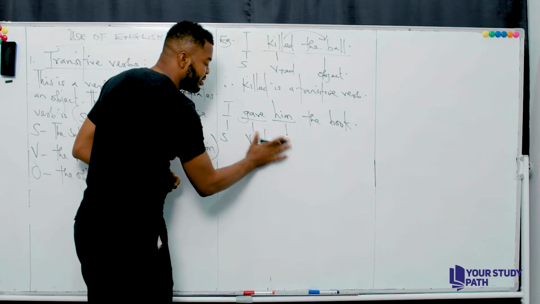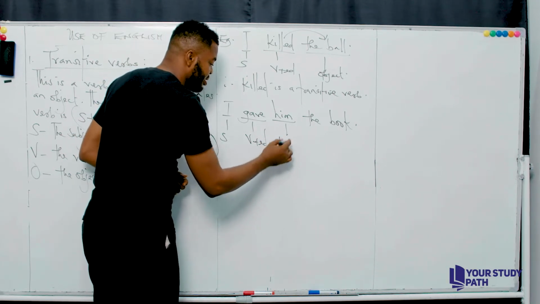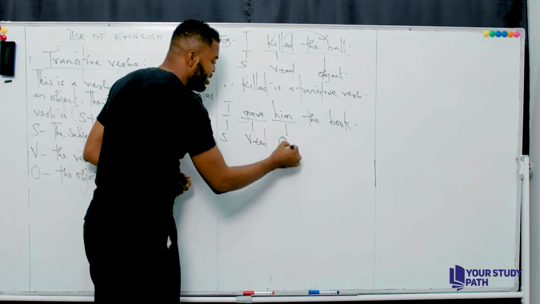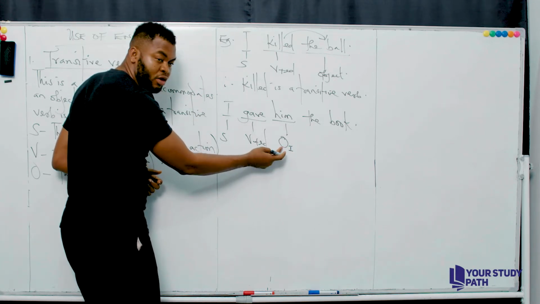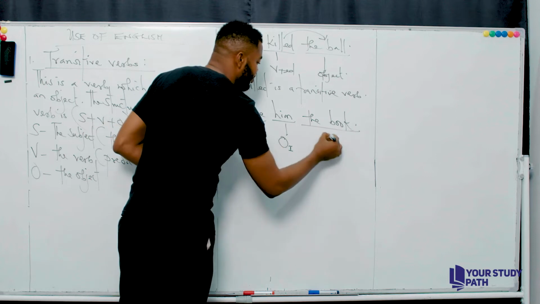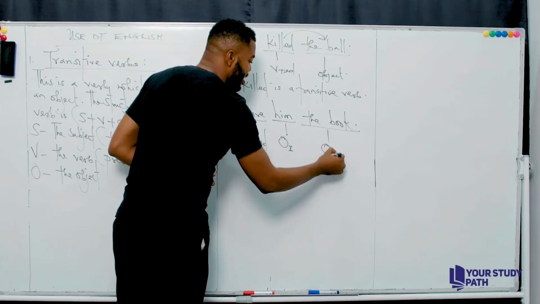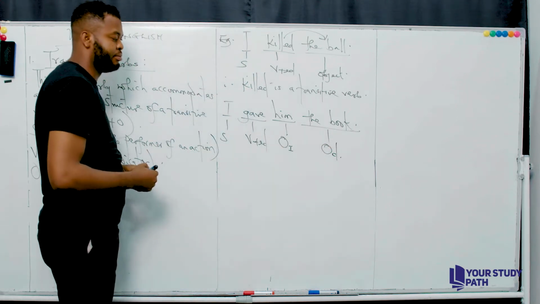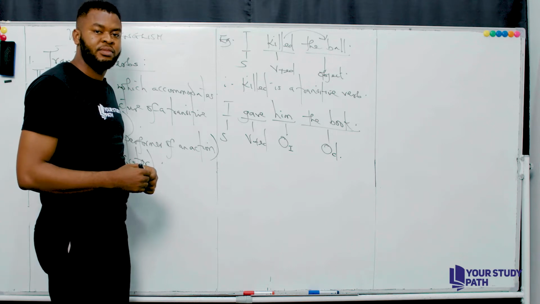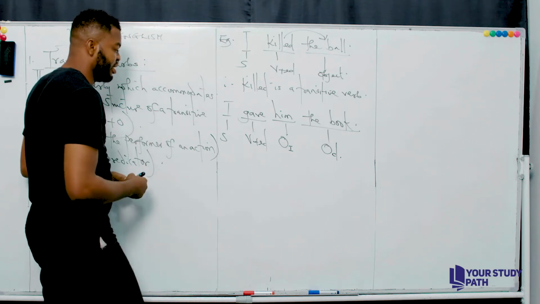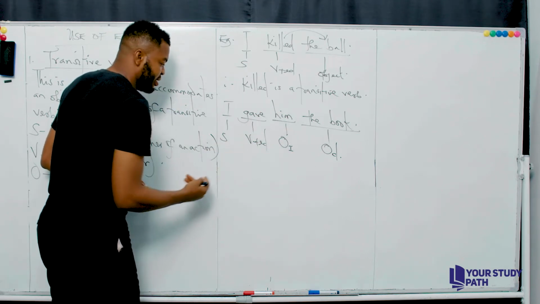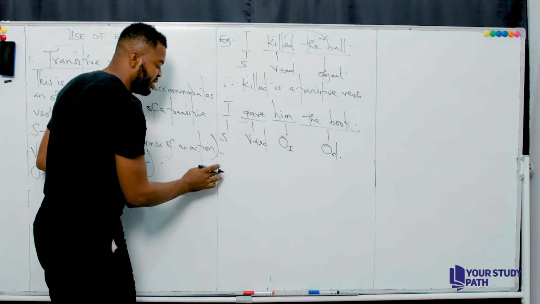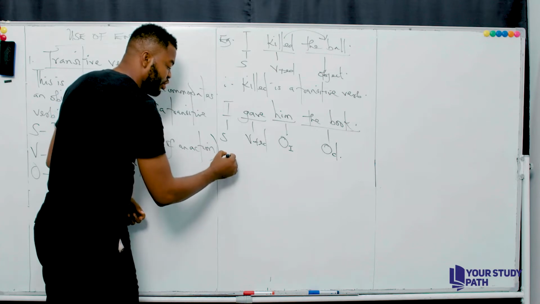Let me make it explicit, we can call that the indirect object. Look at what I wrote. I-O, that's indirect object. Then you have the book as what? As a direct object. Now, let me give you a further explanation to that. How do you identify an indirect object? Now, indirect object, most especially, would function as